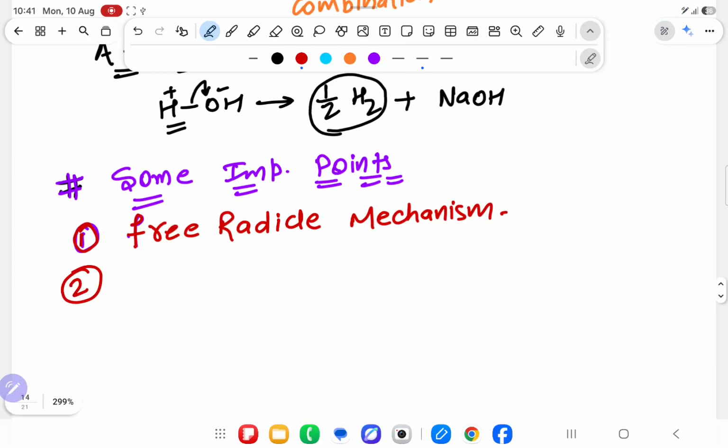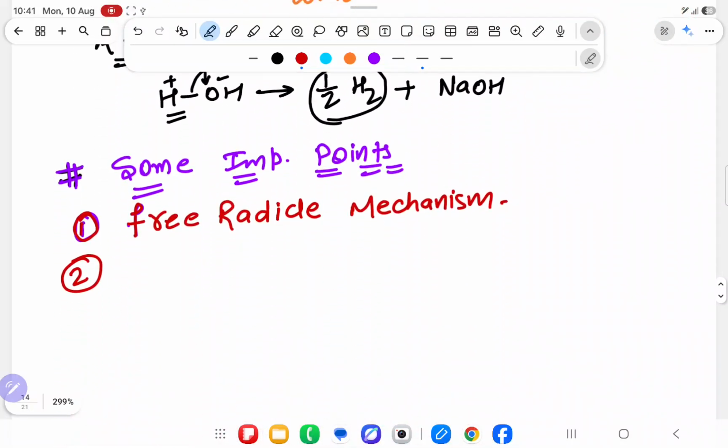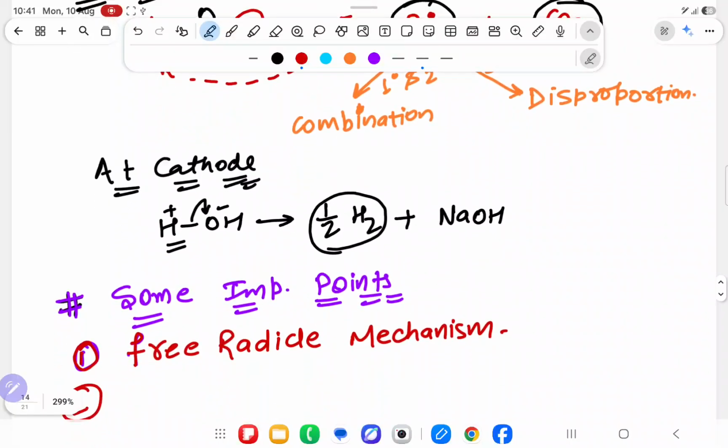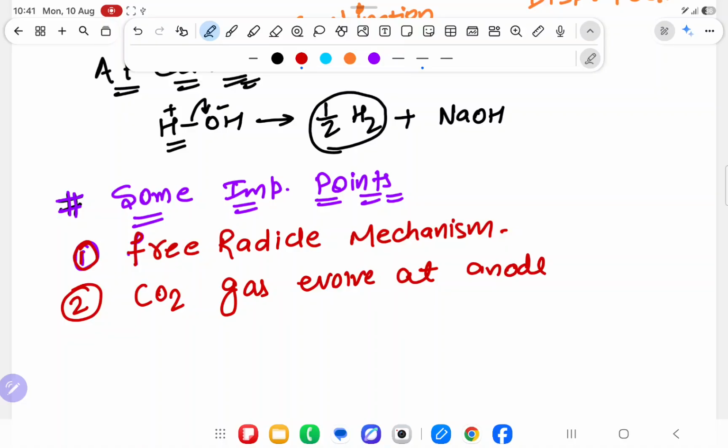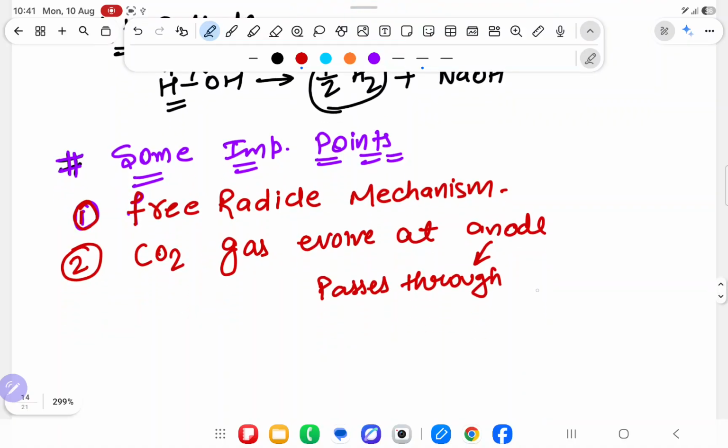Second important point, which gas is released at anode? Carbon dioxide gas evolves at anode. How will you check this gas is carbon dioxide? You pass it through lime water.